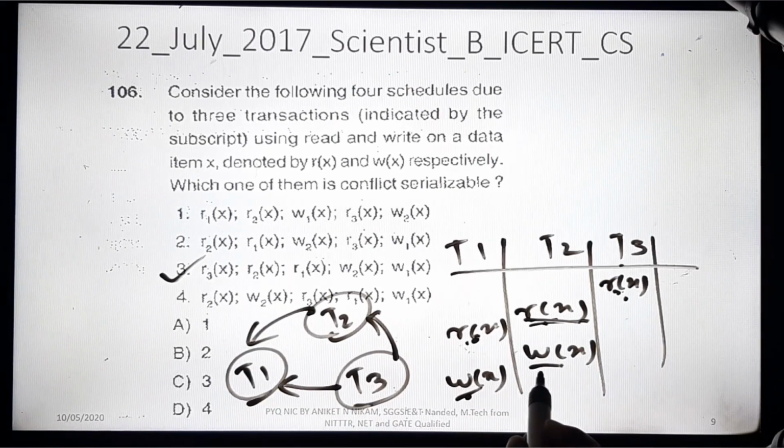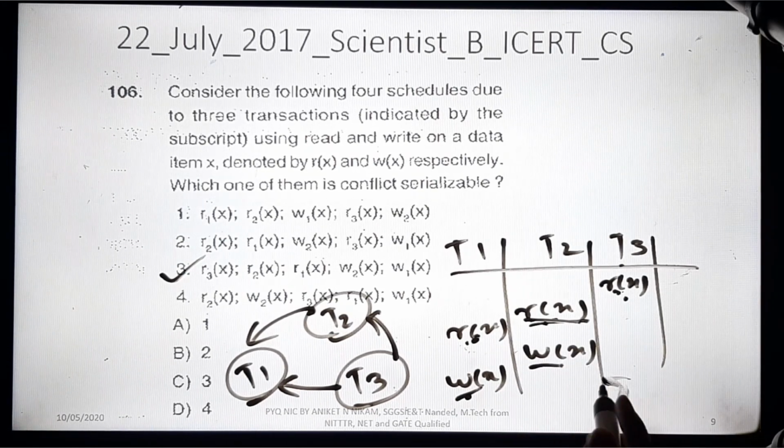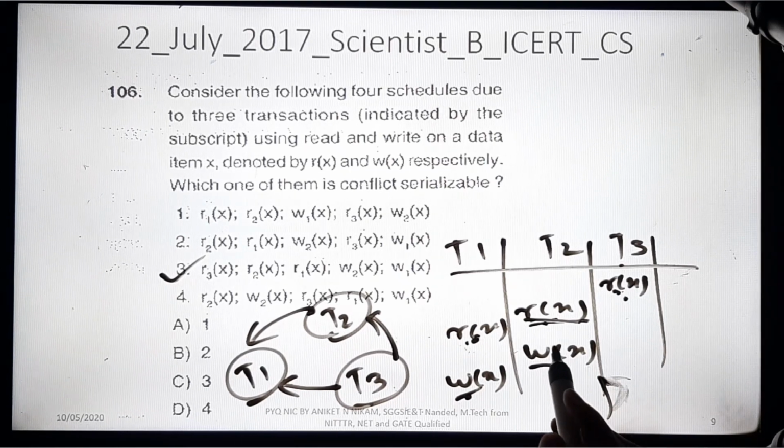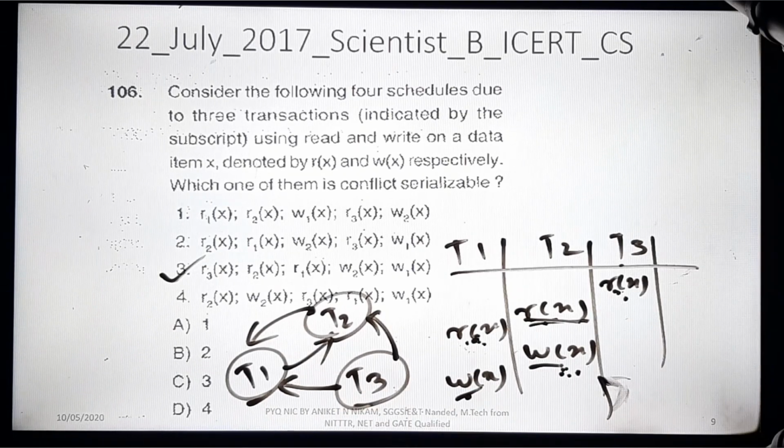And again, T2 to T3, no option, because there is no read and write instruction here. Now we will start again with T1 to T2. Do we have T1 to T2? In this case you can understand T1 read-write, yes we have. So T1 to T2 also we have this operation.